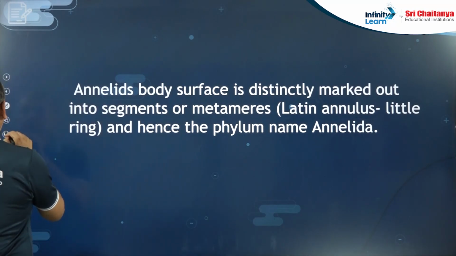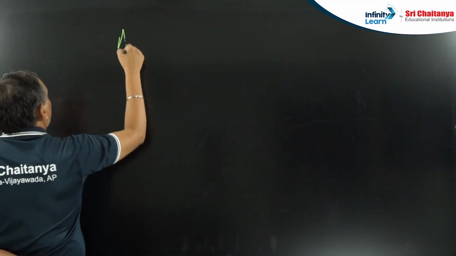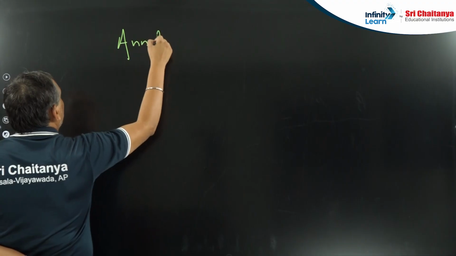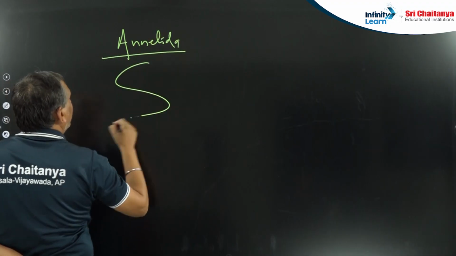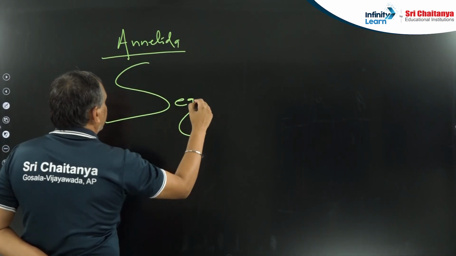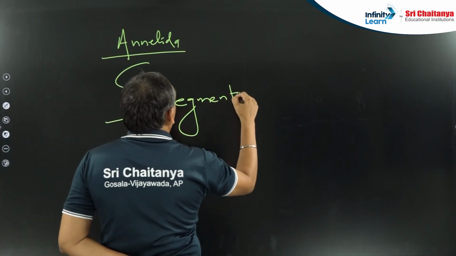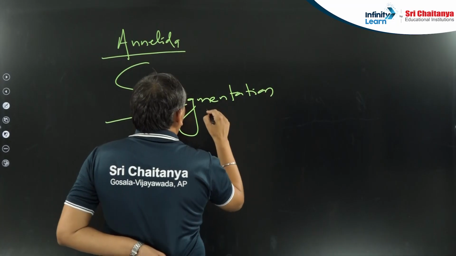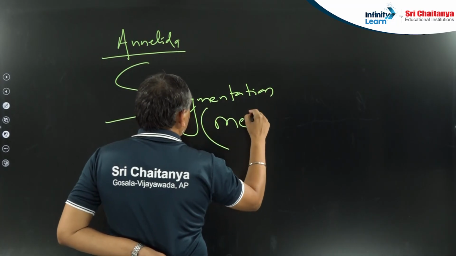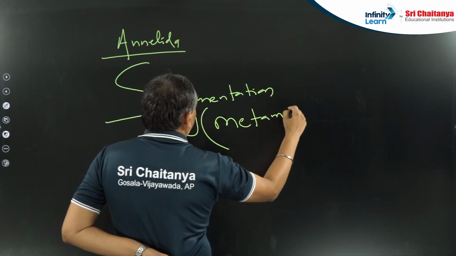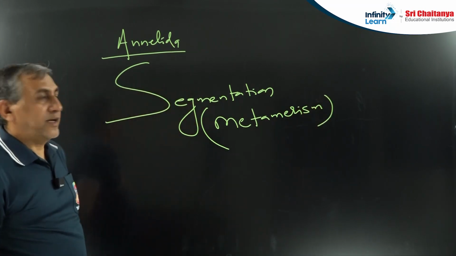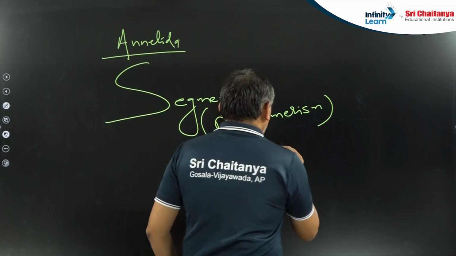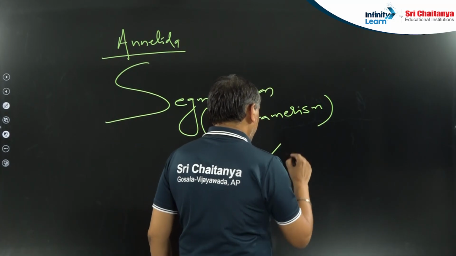Another very important point related with the Annelida that you have to remember is segmentation, also known as metamerism. It is a very favorite question related with NEET. Segmentation or metamerism is shown by 3 phyla.